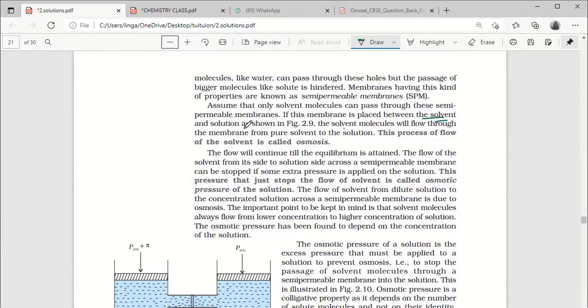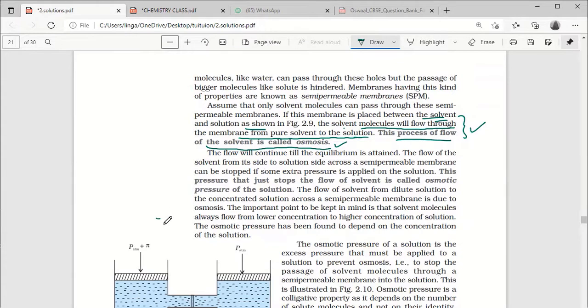The solvent and solution as shown in the figure, the solvent molecules will flow through the membrane from pure solvent to the solution. This process of flow of the solvent is called osmosis. Yes, you can write like this also, no problem. Either low concentration, higher concentration, or simply solvent and solution you can mention.